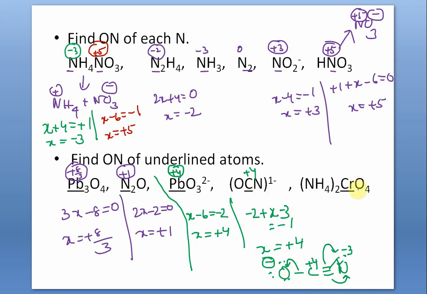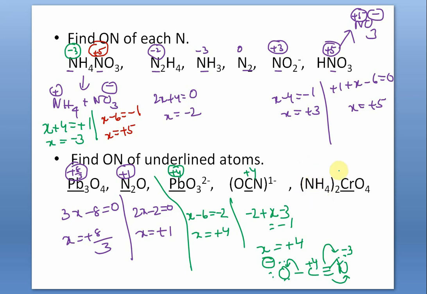Now ammonium chromate. Since you are asked to find out the oxidation number of chromium, you should not bother about the ammonium ion. Simply separate the chromate ion with its appropriate charge. If you have more time to waste, then you can consider all the atoms, all the elements. Of course, for that, your knowledge of nitrogen being minus 3 is to be there.